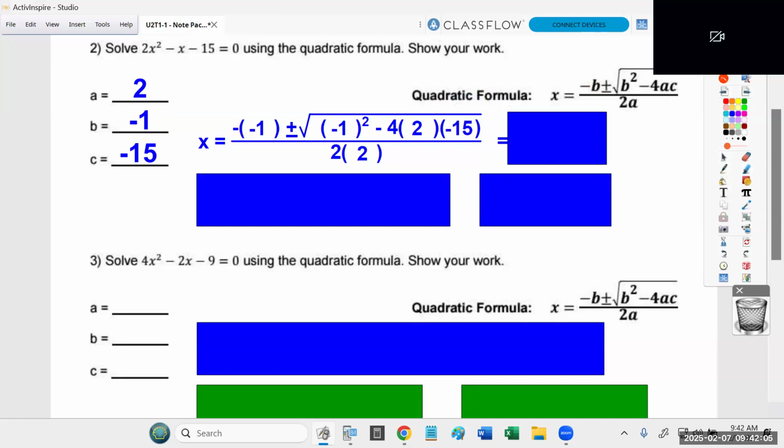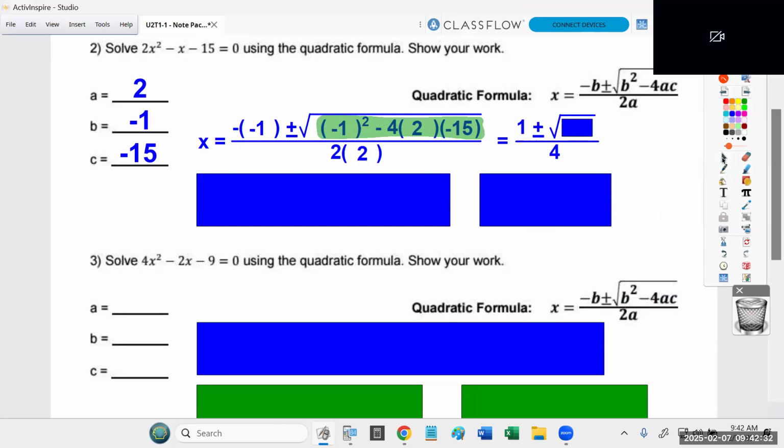Now, again, I would argue simplifying the very first part, negative 1, that's easy enough. That's just 1. Simplifying the bottom, 2 times 2 is 4. That's easy enough. The more challenging bit is figuring out what is this value inside the square root. Okay? So I'm going to type all of that exactly as it appears into my calculator.